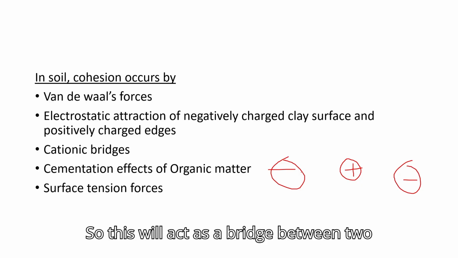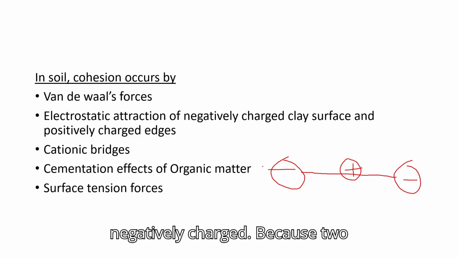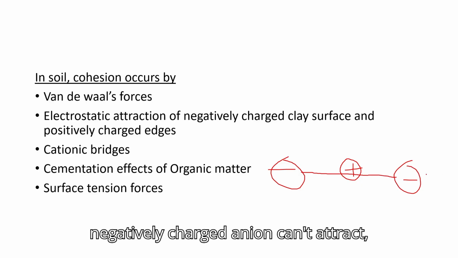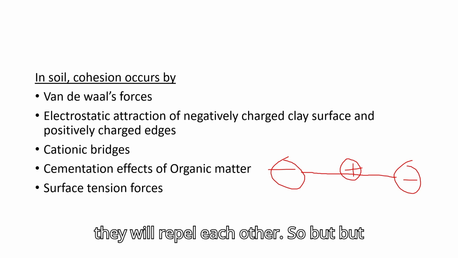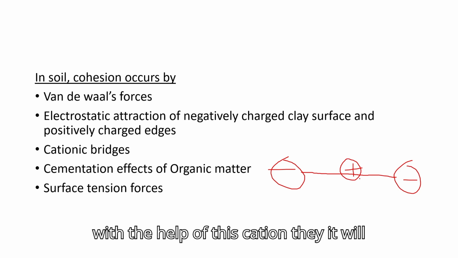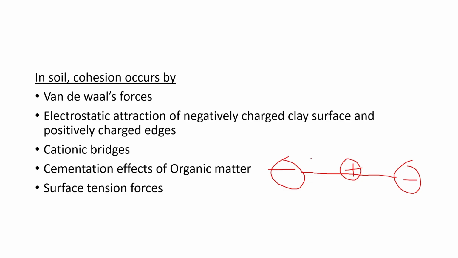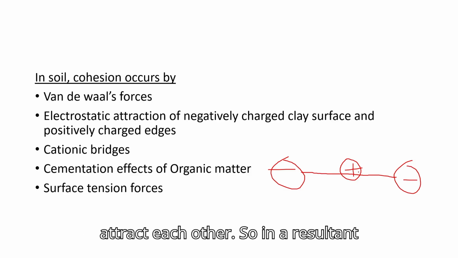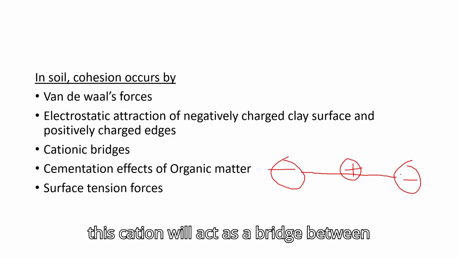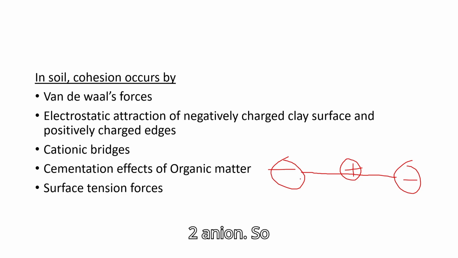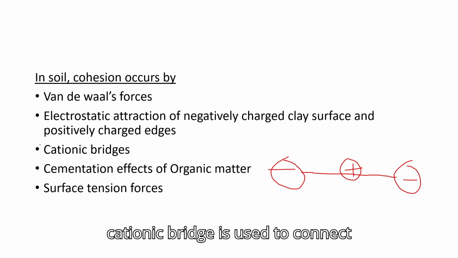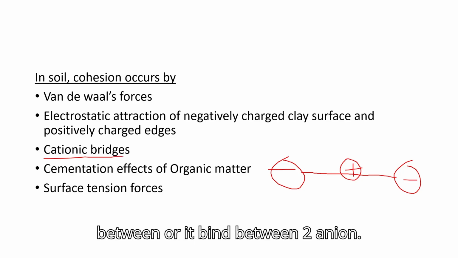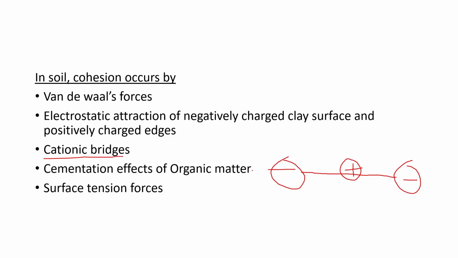So this will act as a bridge between two negatively charged anions, because two negatively charged anions can't attract; they will repel each other. But with the help of this cation, this negative anion and this cation will attract each other, and this cation and this other anion will attract each other. So in the result, this cation will act as a bridge between two anions. So a cationic bridge is used to bind two anions.